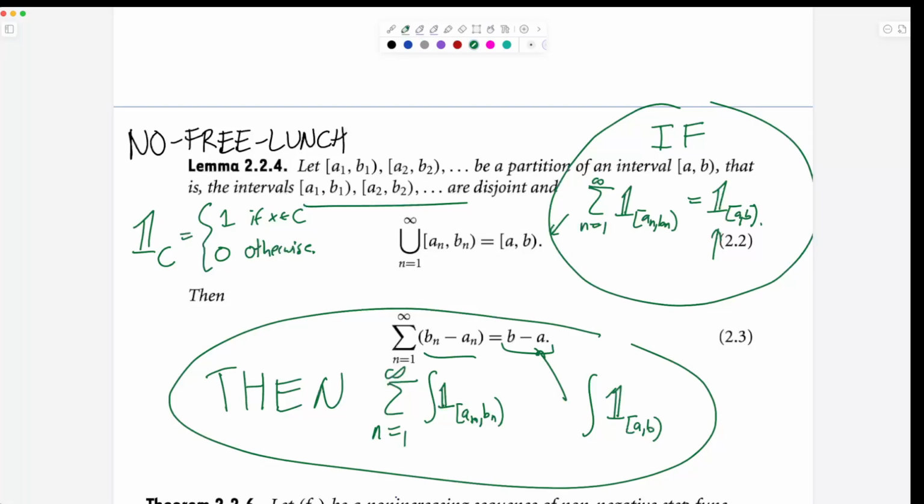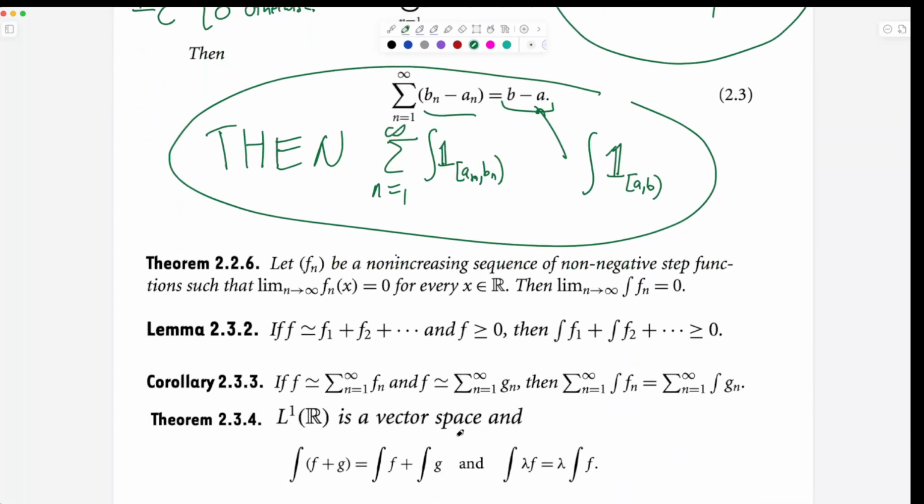Okay, and I kind of called it the no free lunch theorem, because you take an interval, you chop it up into pieces, there's no extra piece floating around. It does what you think. When you chop it up into pieces, even if there's infinitely many pieces, it does what you think. The sum of the integrals equals the integral of the sum and all that. Okay, so that's what we did last time, and we're going to use that today to prove this theorem.